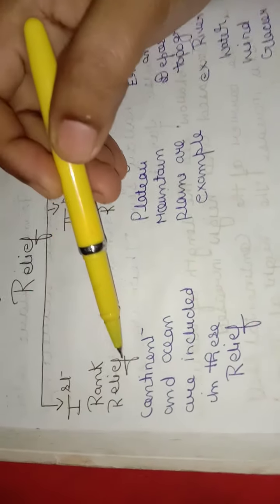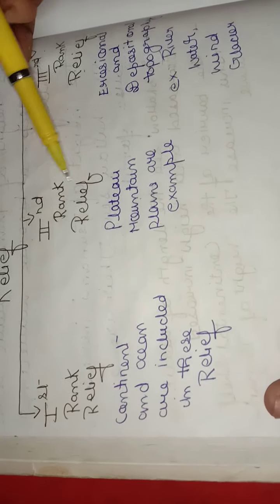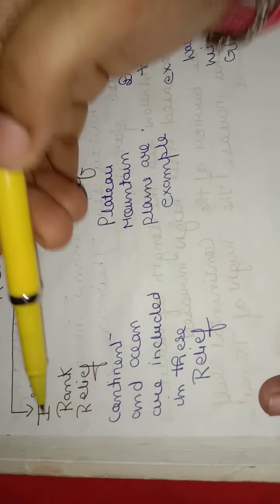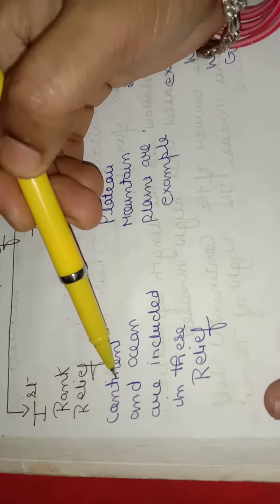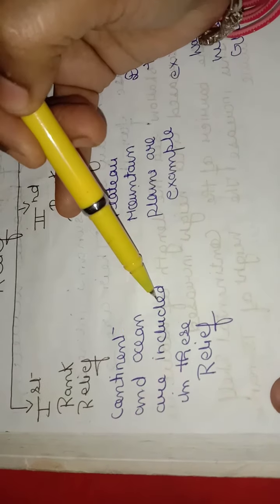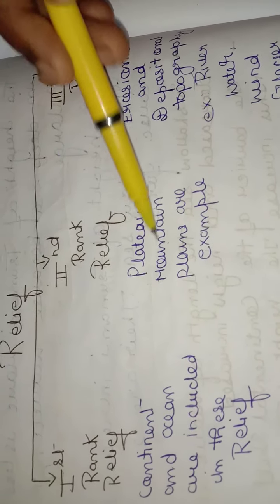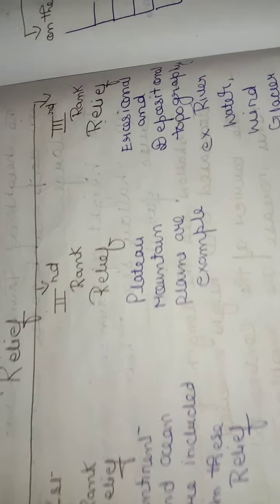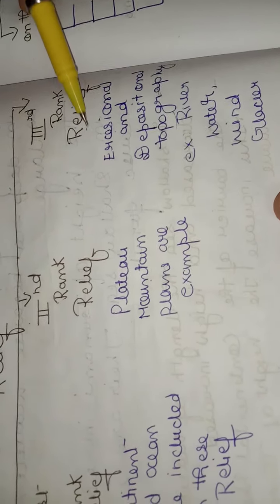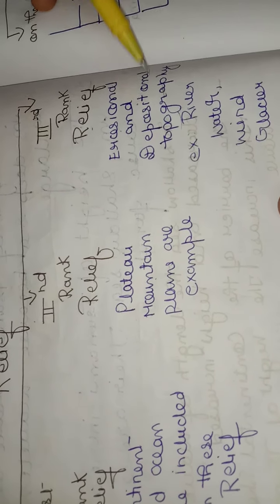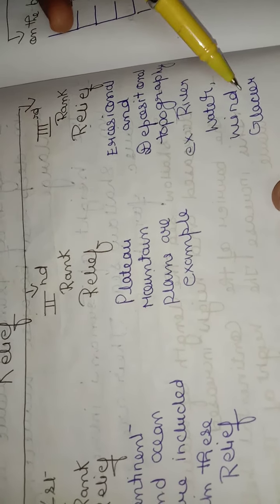Relief is divided into three ranks: first rank relief, second rank relief, third rank relief. In first rank relief, continents and oceans are included. Second rank relief: plateau, mountain, plains are examples. Third rank relief: erosional and depositional topography, for example river, water, wind, glacier.